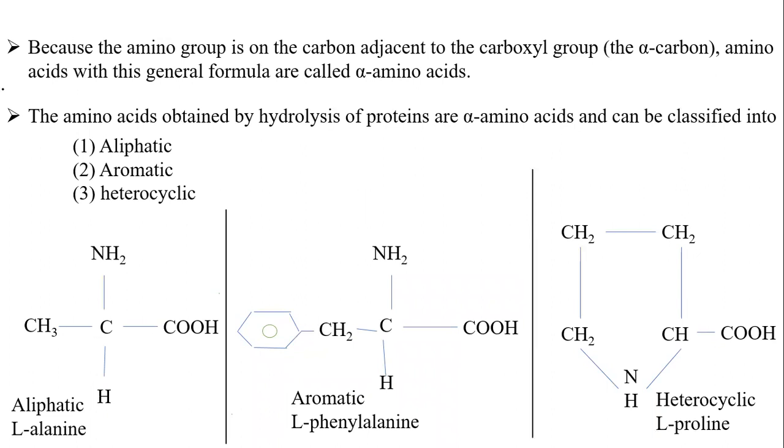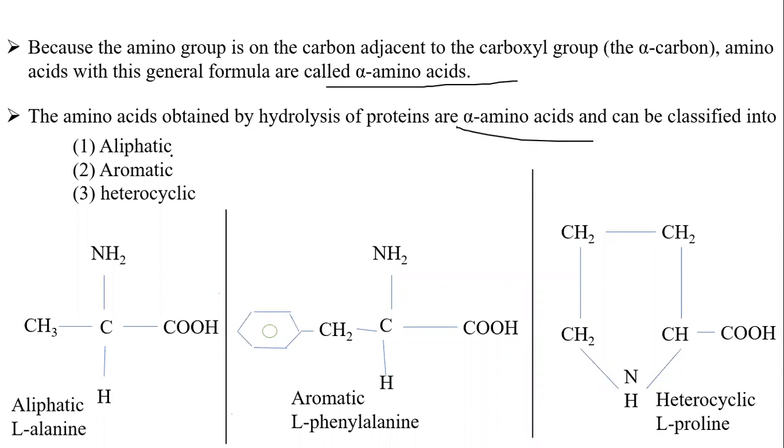Because in amino acids the carbon adjacent to the carboxyl group is the alpha carbon, amino acids with this general formula are called alpha amino acids. This NH2 amino group is on the carbon adjacent to the carboxyl group, the alpha carbon. The amino acids in general formula are called alpha amino acids. Another thing is that these amino acids are obtained by hydrolysis of protein, and